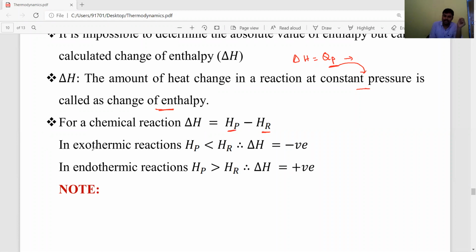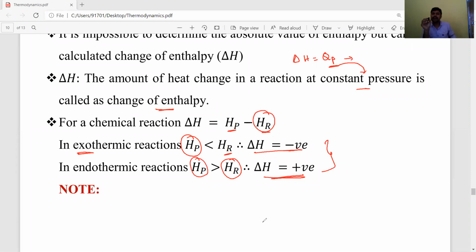For example, if the reaction is exothermic, then we know delta H is negative. For exothermic reactions, enthalpy change is negative, meaning the enthalpy of reactants is more than the enthalpy of products. In the same way, for endothermic reactions, the enthalpy of products is more than the enthalpy of reactants. That's why the delta H positive sign comes.